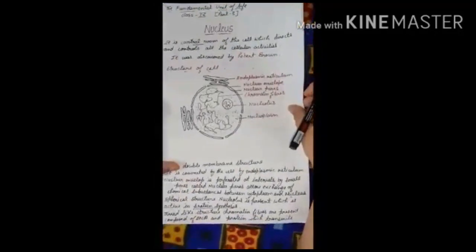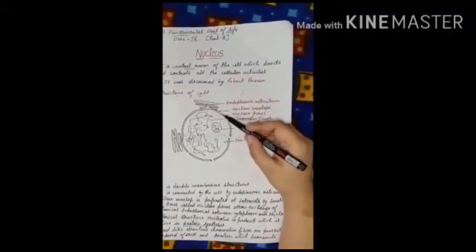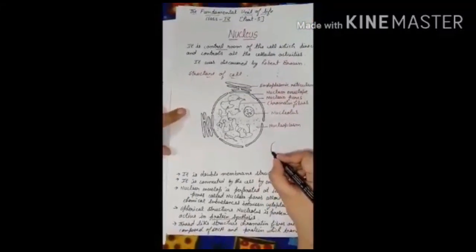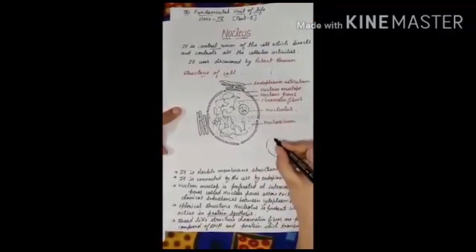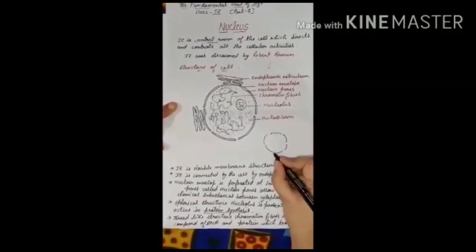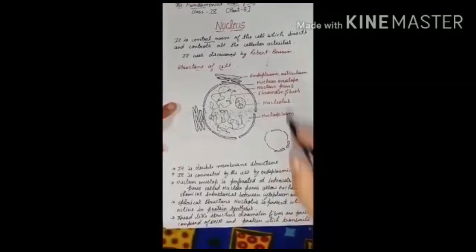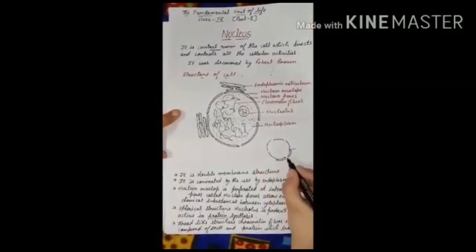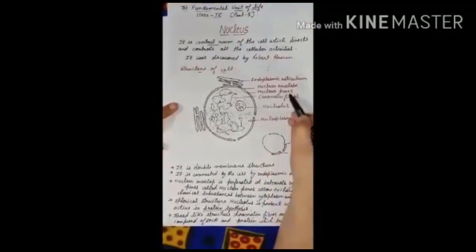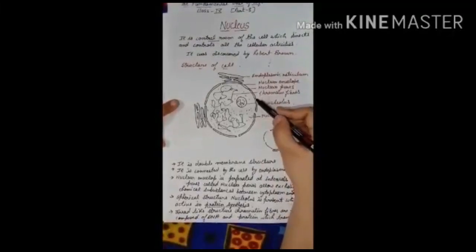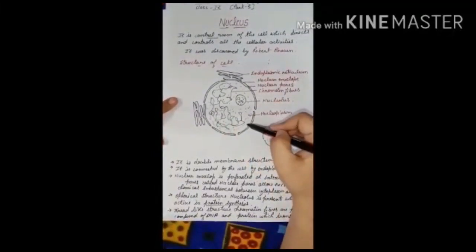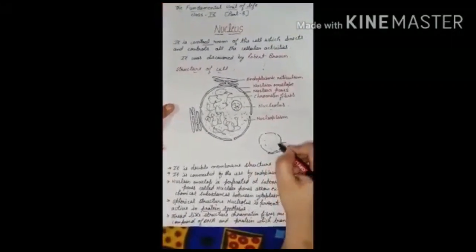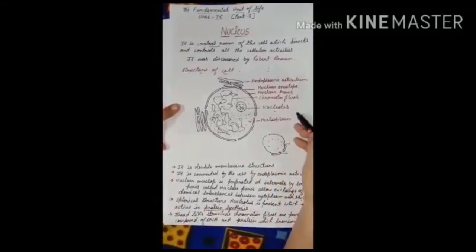Let me first tell you the structure of the nucleus. Firstly, the nucleus is a double membrane structure. You can see here, I have drawn the double membrane structure like this. The two membranes are there like this. These membranes are perforated by small pores like this. These pores are called the nuclear pores, and this membrane encloses the fluid in the nucleus, and this fluid we call the nucleoplasm. The fluid that fills the nucleus is called the nucleoplasm.